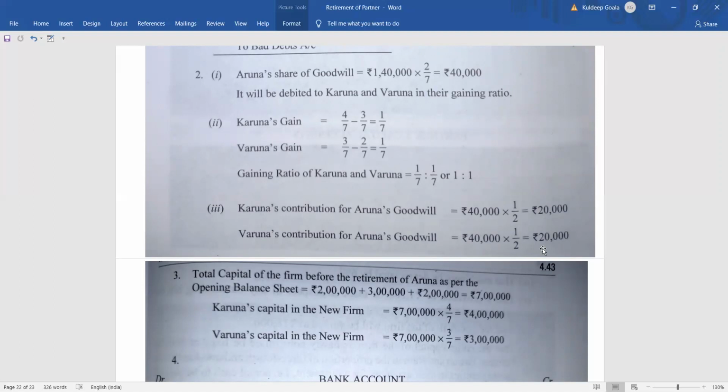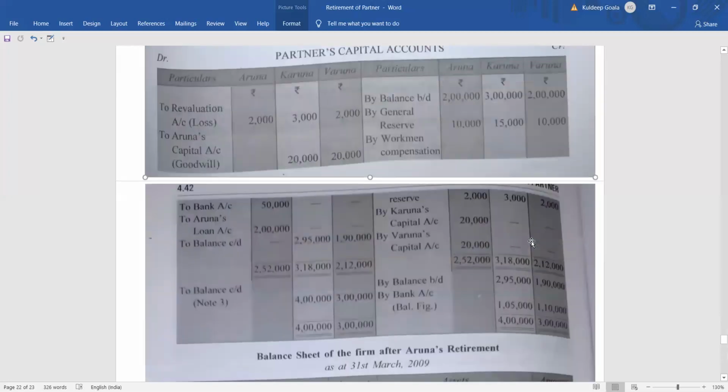Give the journal entries as I am giving them, one after the other. Clear? So then what will happen? It will come in the capital account, both credit and debit side. In the debit side of Karuna and Varuna, what will you write? To Aruna's capital account. How much? 20,000, 20,000 both.